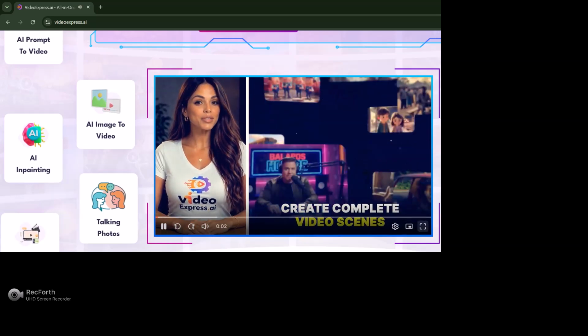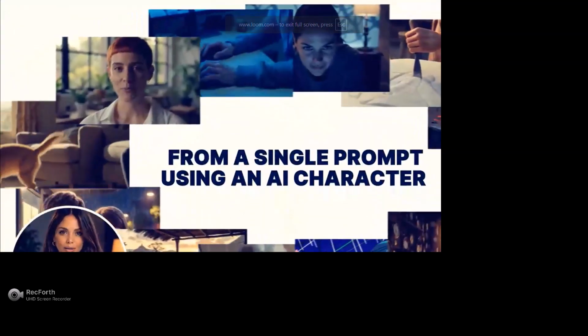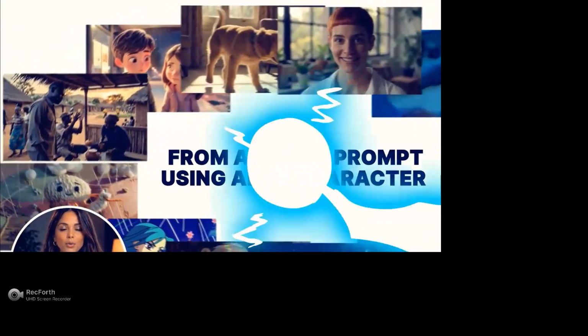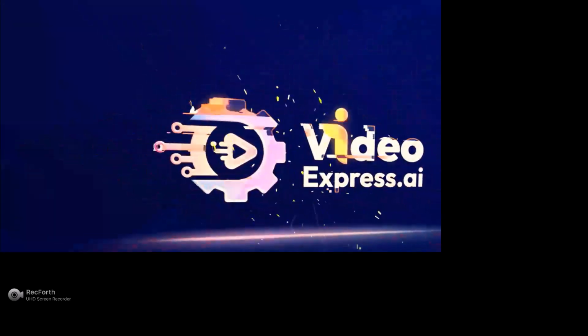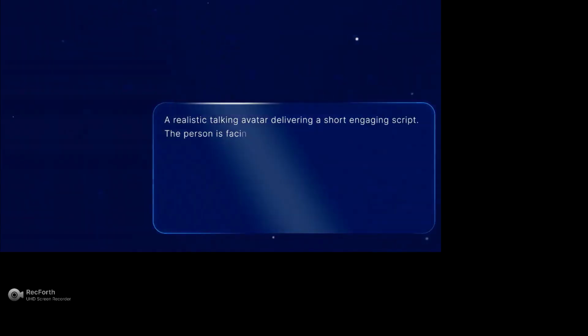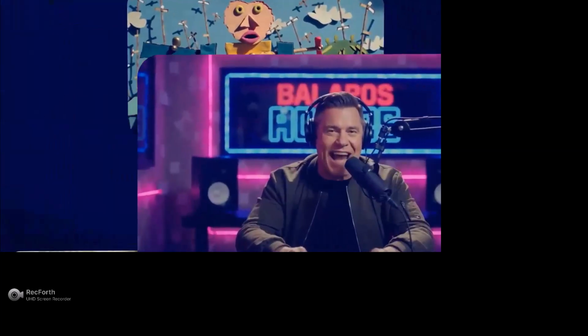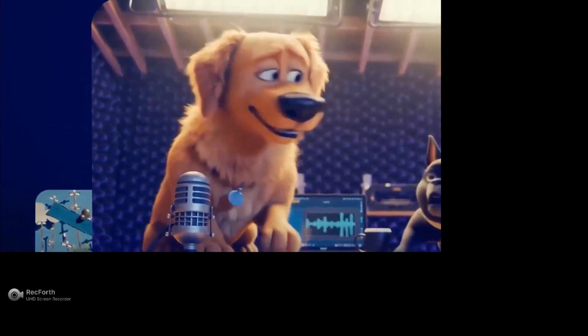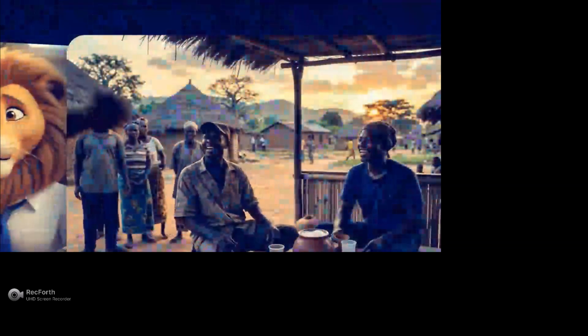What if you could create complete video scenes with dialogue and narration from a single prompt, using an AI character or even placing yourself into cinematic scenes to stand out from competitors? That's exactly what VideoExpress 3.0 does. Describe your scene, and the AI generates characters, motion, dialogue, and accurate lip sync automatically. No actors, no cameras, no editing.